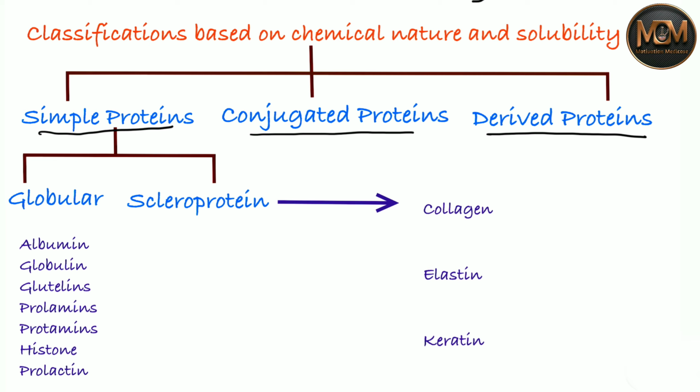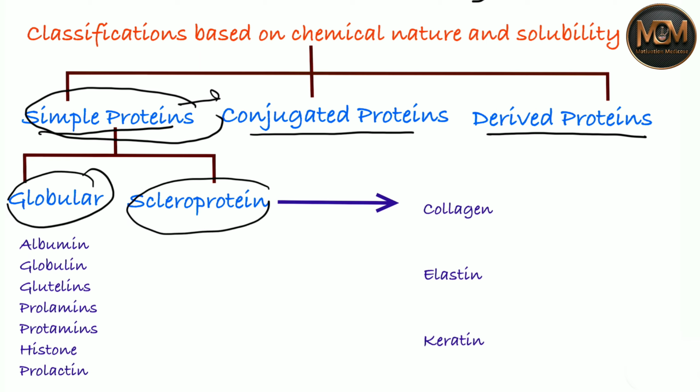Simple proteins are composed only of amino acids. As you know, proteins are made up of amino acids, or in another word, they are simple proteins. They are further divided into two parts, globular and scleroprotein. We'll talk about that. Let's finish the globular one first, and then we'll come to the conjugated and then derived protein.